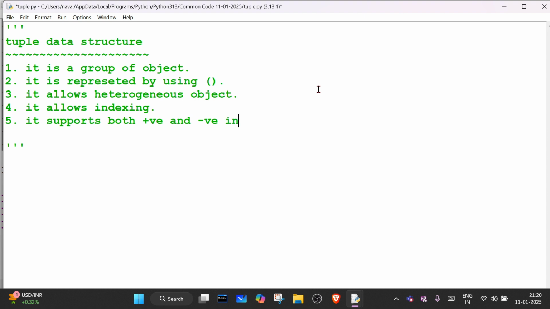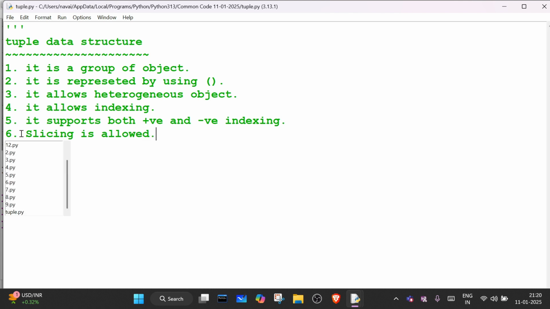So we can access the element using positive index and negative index as well. The sixth point is slicing. Slicing is also allowed here. What is the use of slicing? What is the meaning of this? Anyone?